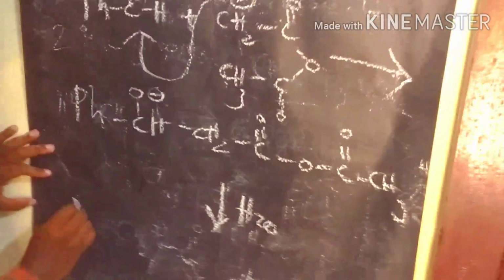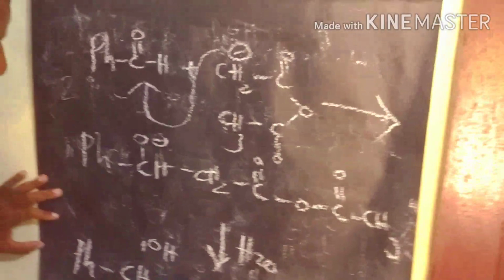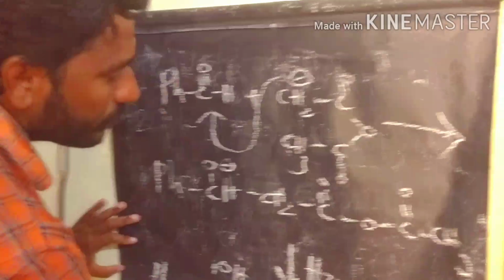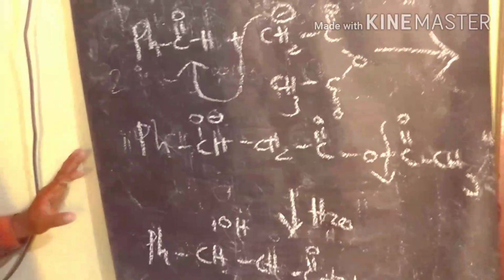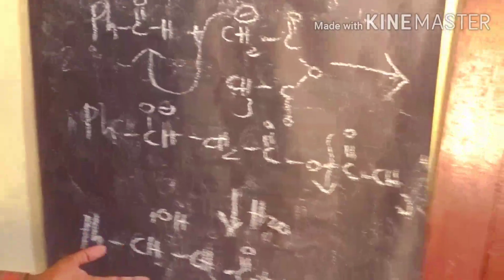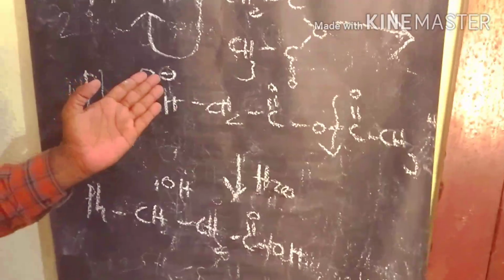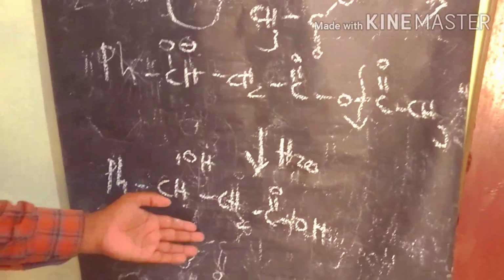So we are getting this product finally, OH, CH2, CO, OH. So the anhydride group also breaks here, converting it to the acid group. Here the oxide ion gains the H plus proton. So finally we are getting beta hydroxy acids.